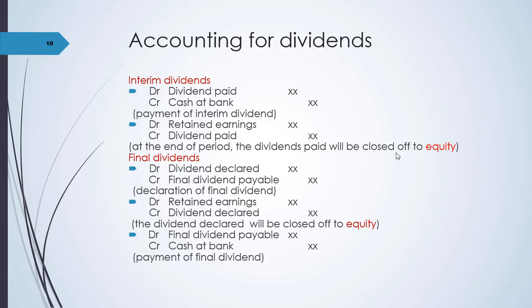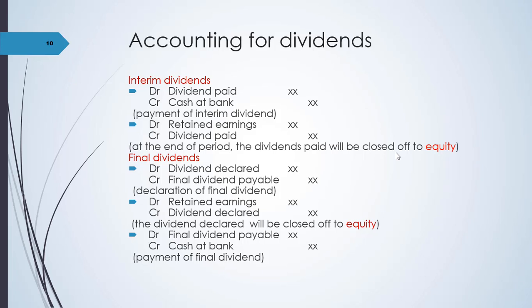So basically, if it is interim dividends, the payment of interim dividends will be debit dividend paid and then credit cash at bank. And then afterwards, at the end of the accounting period, you have to close dividend paid to retained earnings. So that will be debit retained earnings and then credit dividend paid.